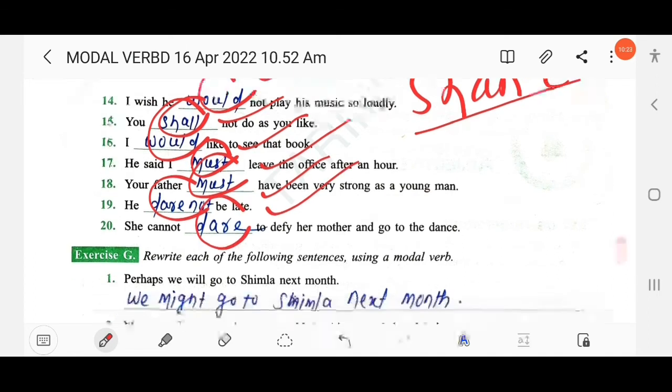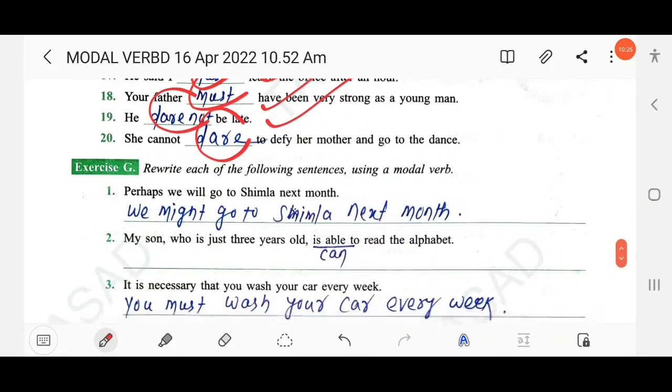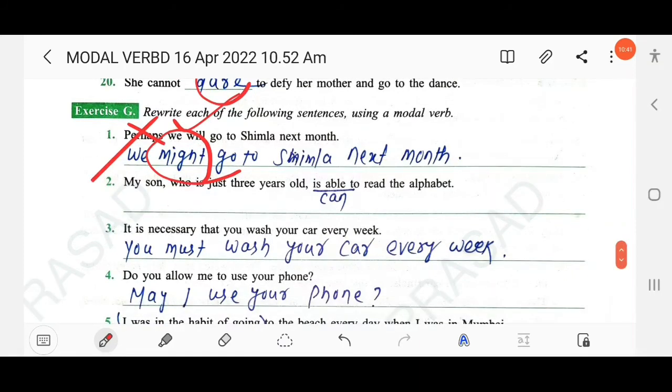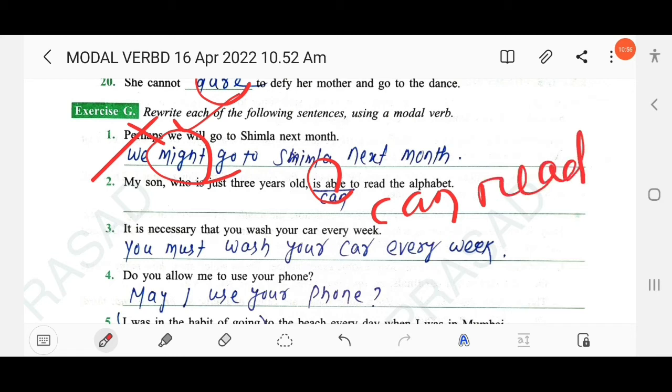Okay. The next: Rewrite each of the following sentences using a modal verb. Perhaps we will go to Simla next month. So here you have to use "we might go". Just erase "perhaps" and use "we might go to Simla". So here the modal verb "might" is used. The next: My son who is just 3 years old is able to read the alphabet. So here you have to use "can" in place of "is able". The other parts will remain the same. My son who is just 3 years old can read the alphabet.